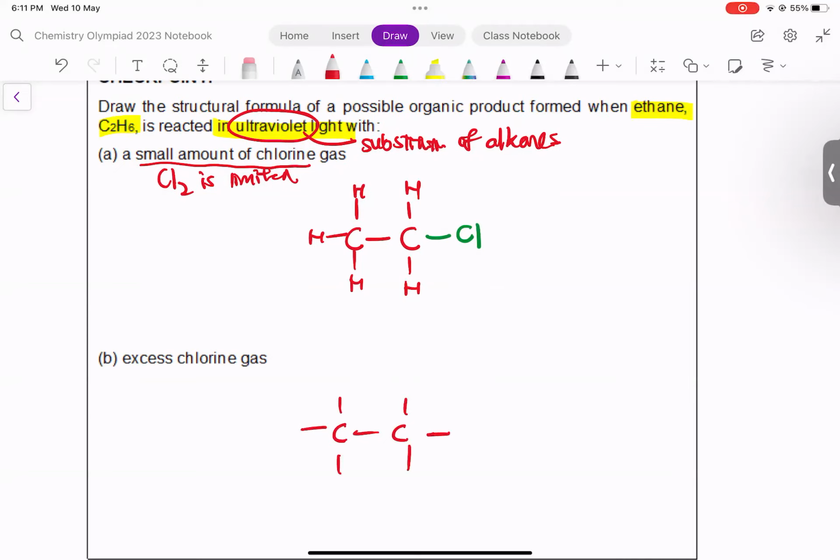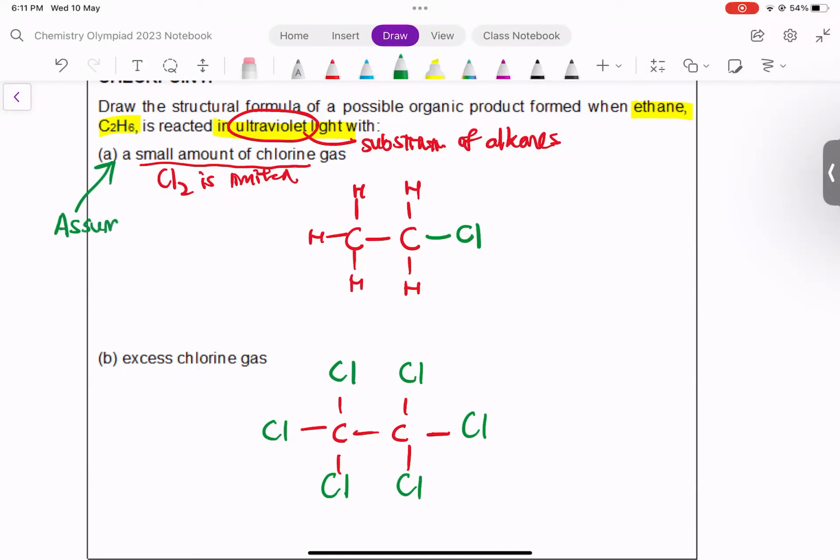So if you were to go to excess chlorine, things change because now more chlorine can go in. So in excess chlorine, you may have even 6 chlorines going in to substitute away all the 6 hydrogen atoms that were once in ethane. All right. Now, if the question didn't state explicitly if chlorine gas is in excess or is a small amount, we will assume this.